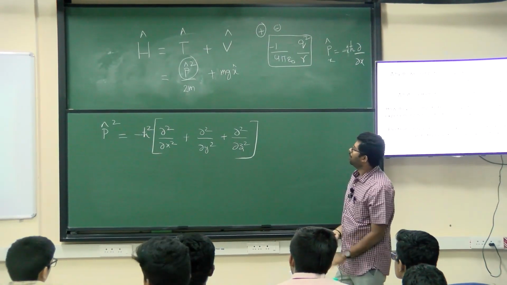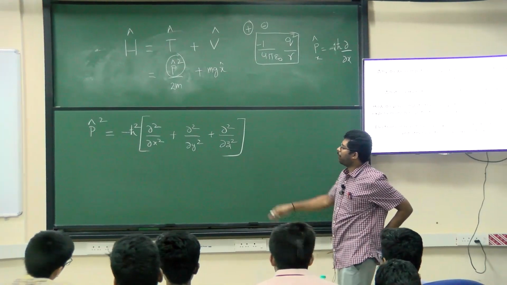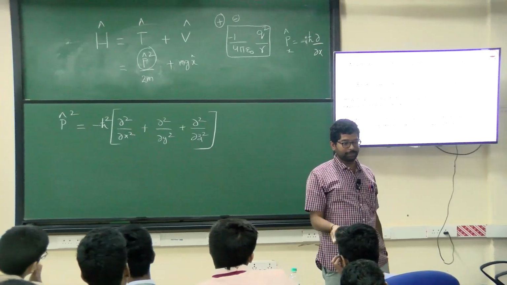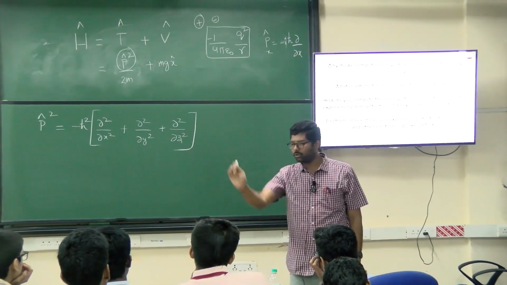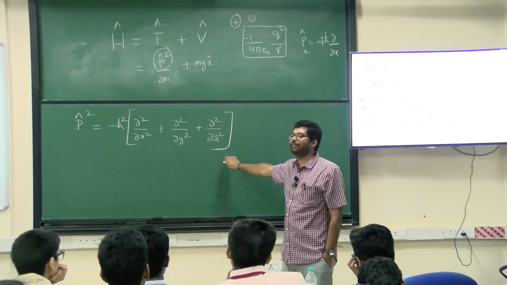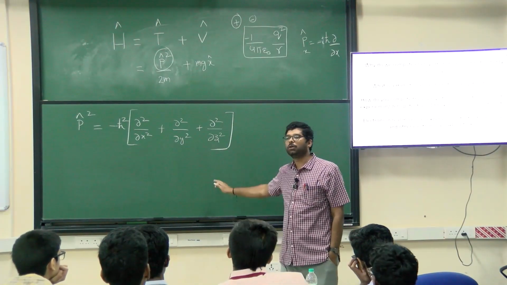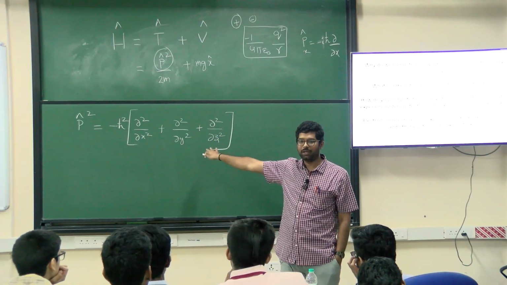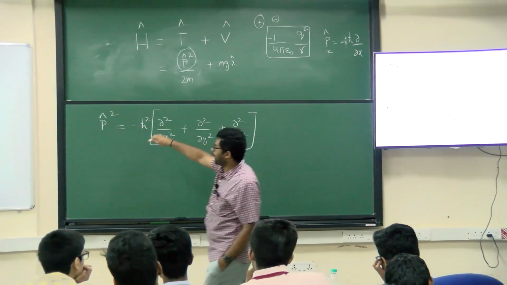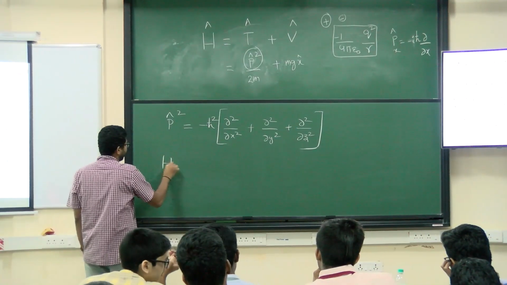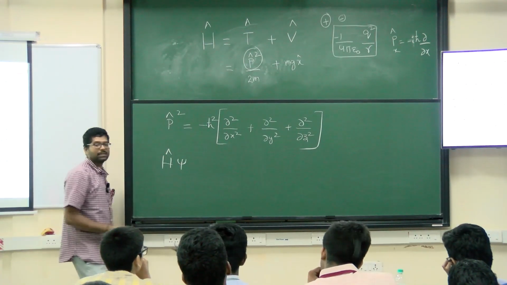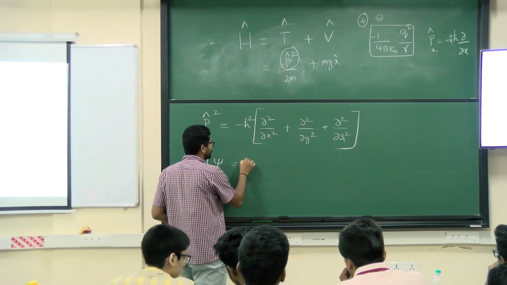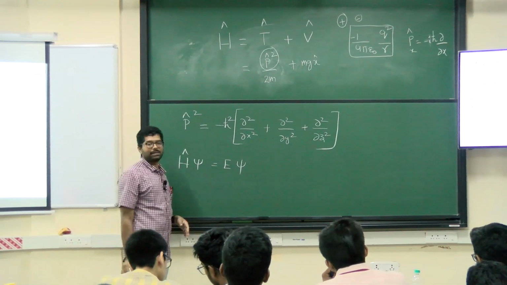So what we are essentially getting is an operator. Whenever we say an operator, it is going to operate on something, right? So he asked actually a good question. What is this partial derivative acting upon? Whatever is there after that, it will act upon that. That's the reason it is an operator. So when we wrote H psi, H is the operator operating on the psi. Psi is the wave function. The moment it operates, it will yield you something which is the E and the psi back.